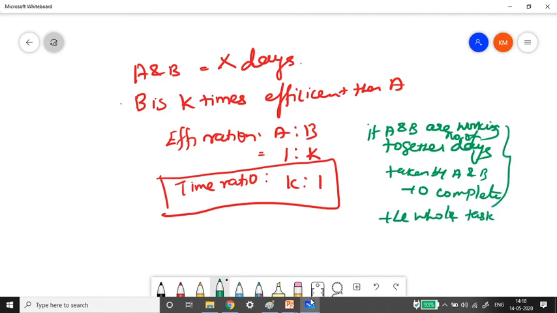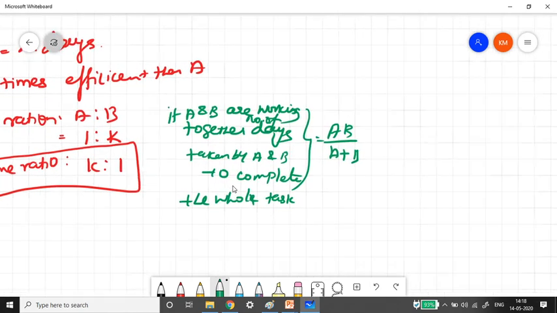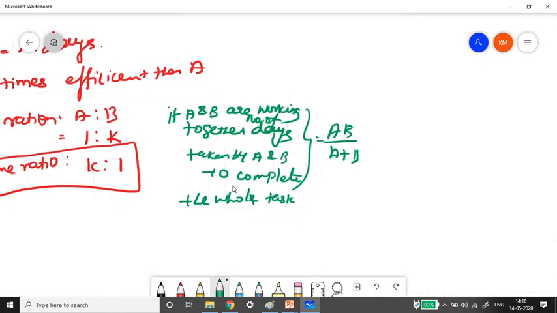The formula is AB divided by A plus B. So this is the formula, right? So let us solve it. AB divided by A plus B.